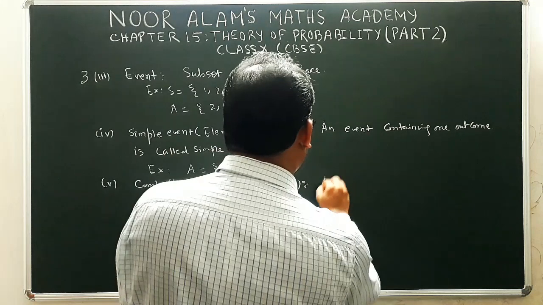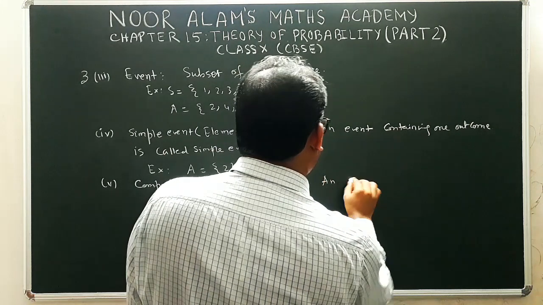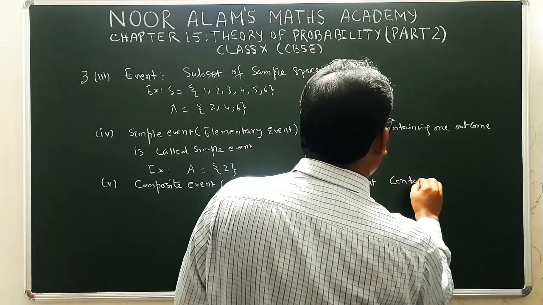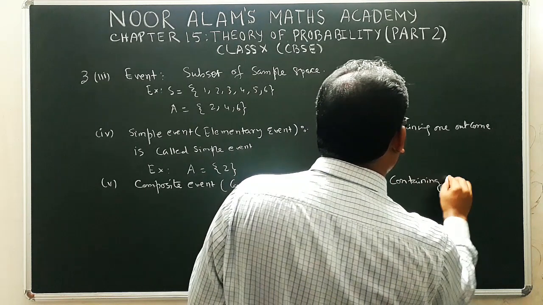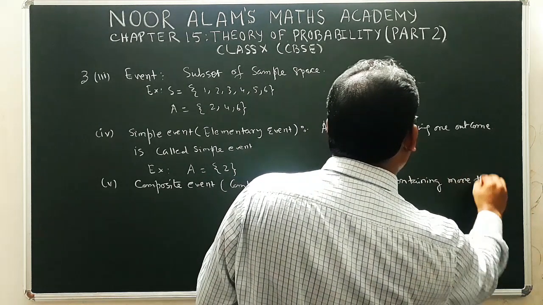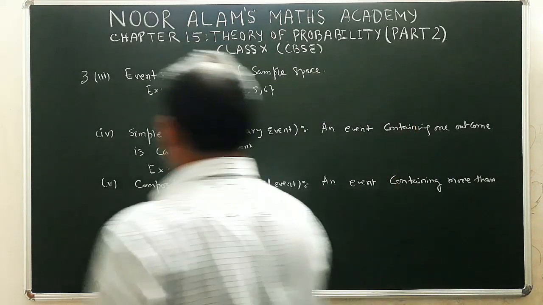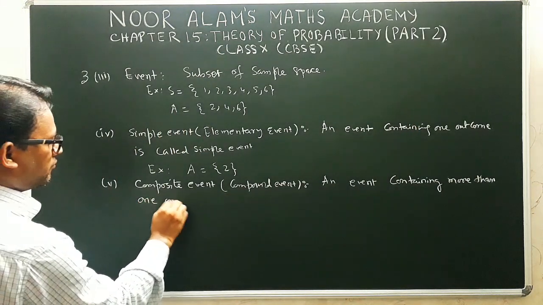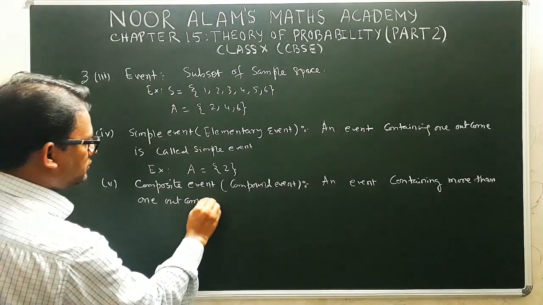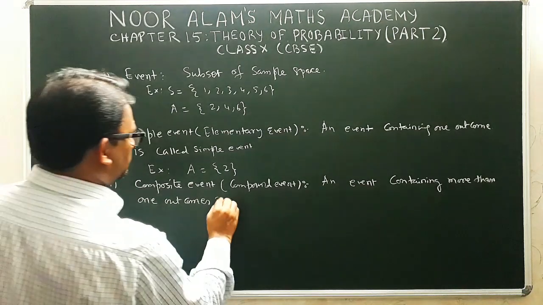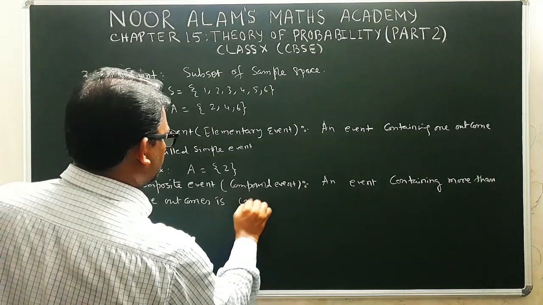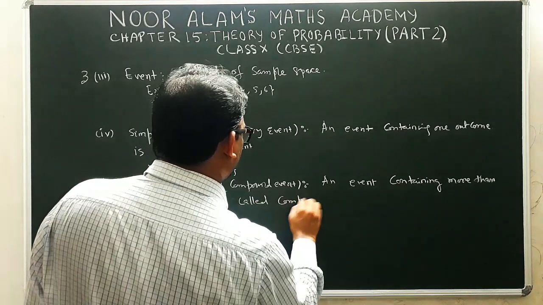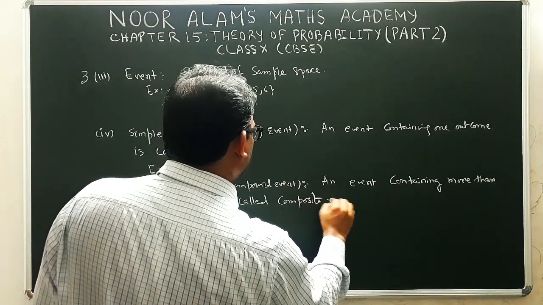An event containing more than one outcome is called composite event.